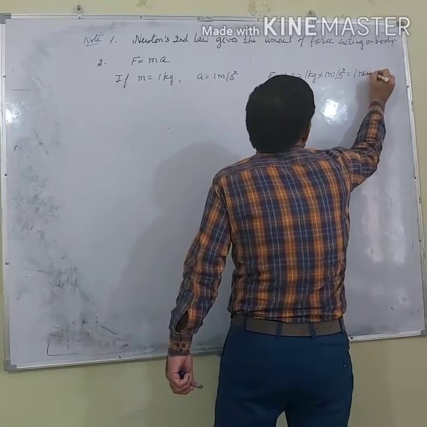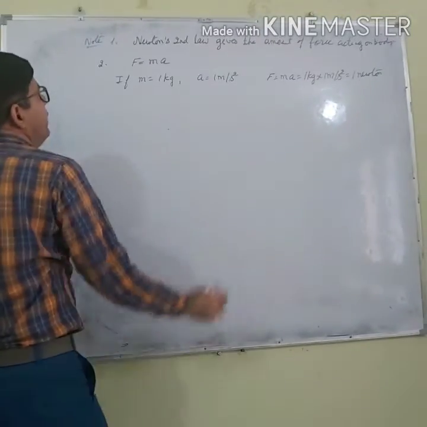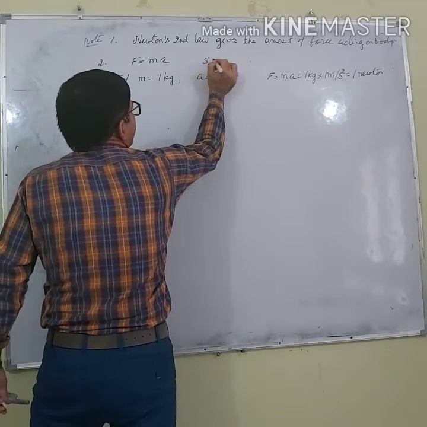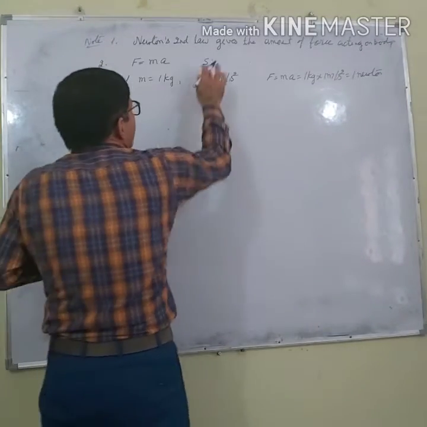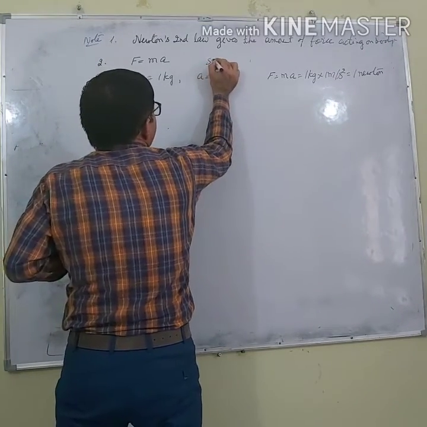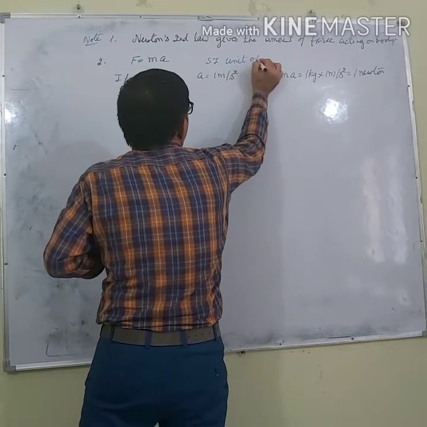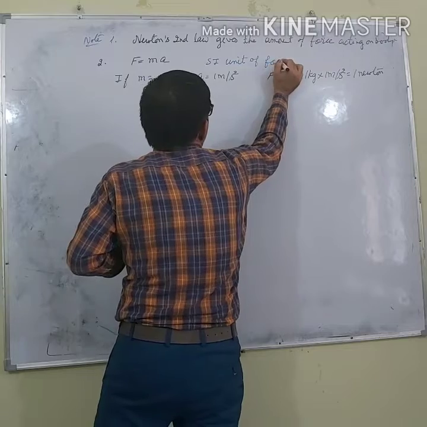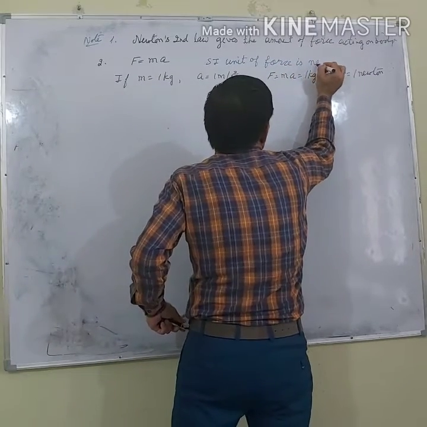It is called 1 Newton. So what is the second point? The SI unit of force is Newton.